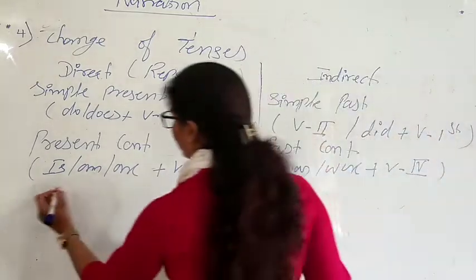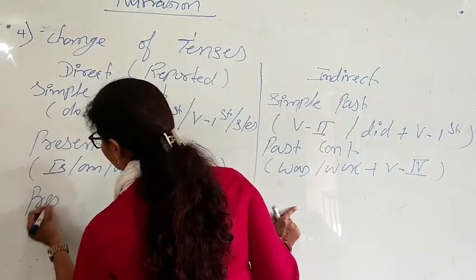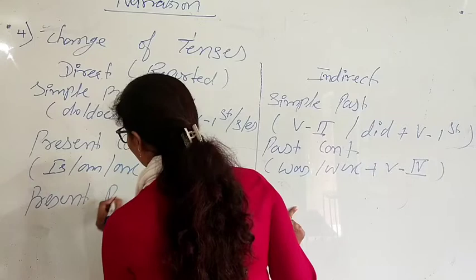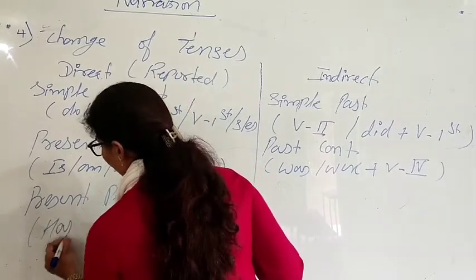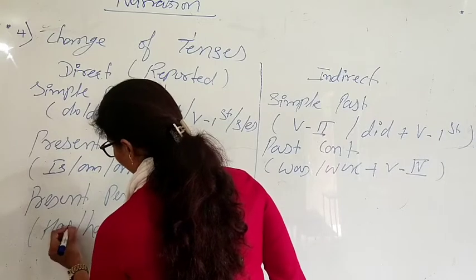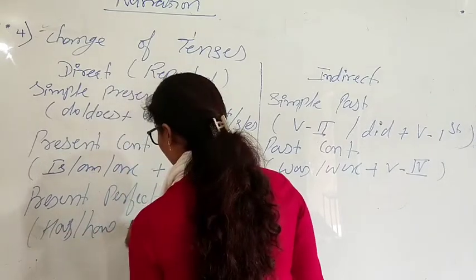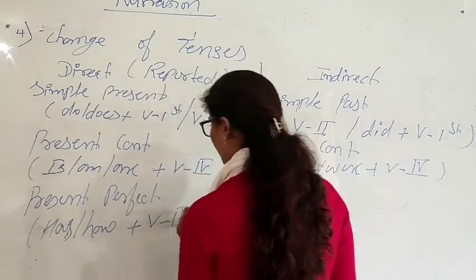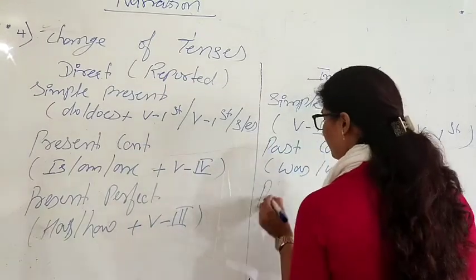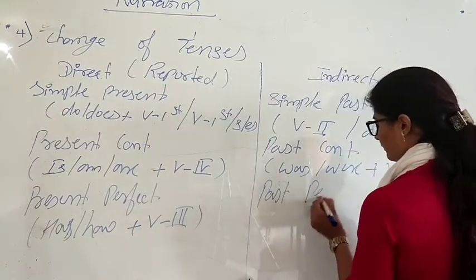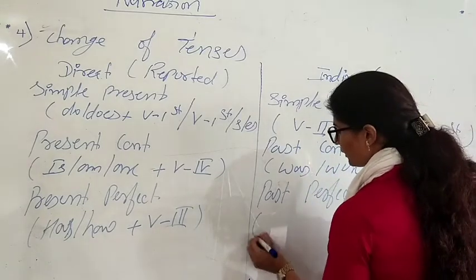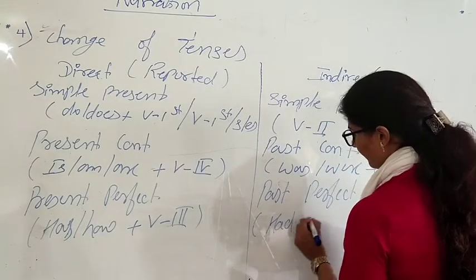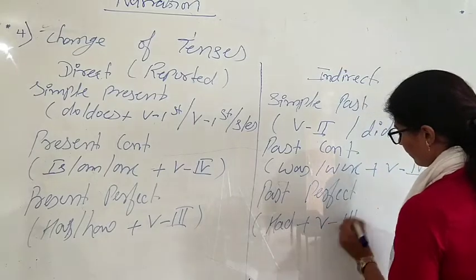Okay. Next one is present perfect. Present perfect is has, have plus verb third form. Present perfect is going to change to past perfect, that is had plus verb third form.